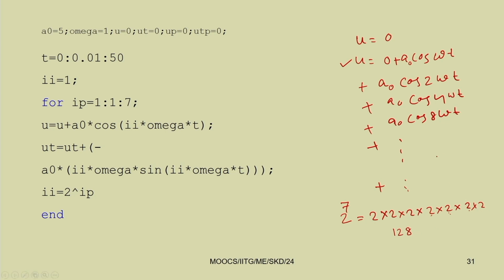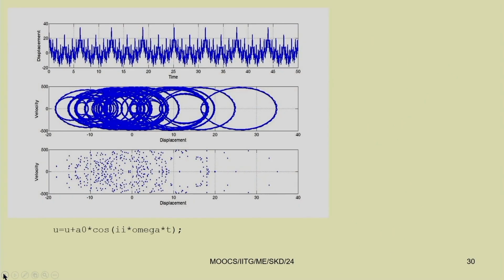We started with omega equal to 1, and finally omega 7 equal to 128. This gives the least time period, so t will be equal to 2 pi by 128. By sampling the response with 2 pi by 128, you can plot the Poincare section. These Poincare sections will look like this. It fills up the whole space.